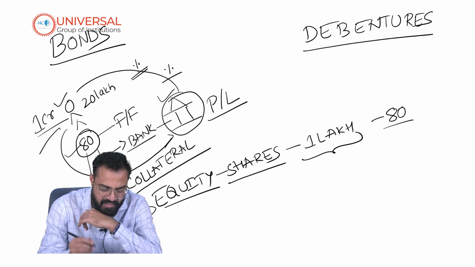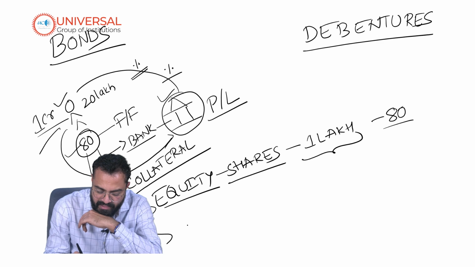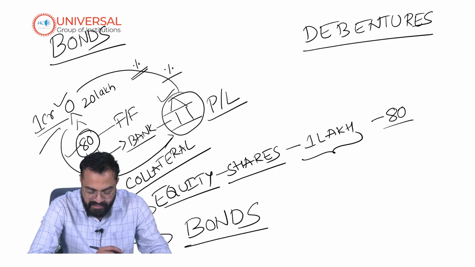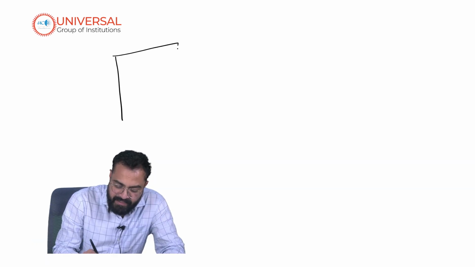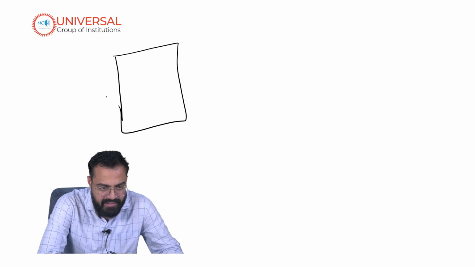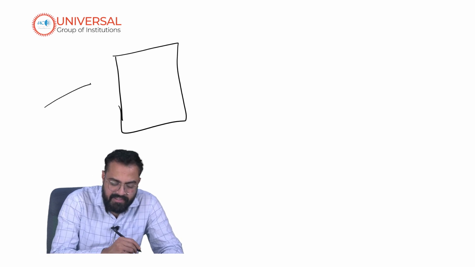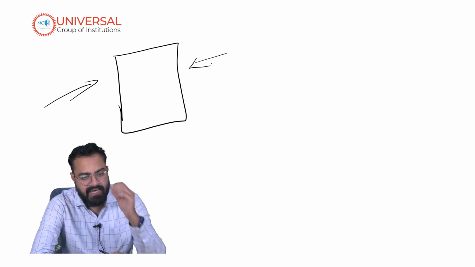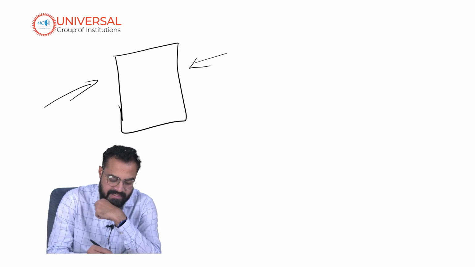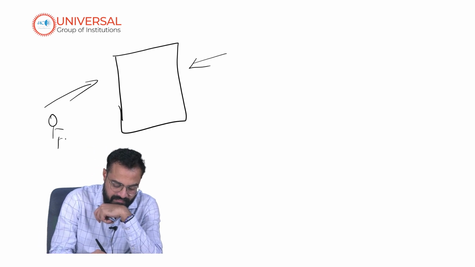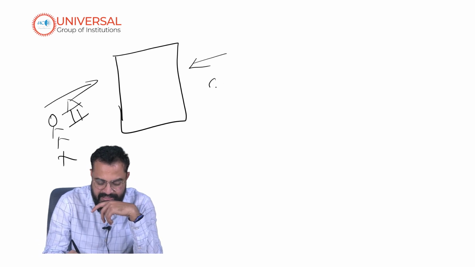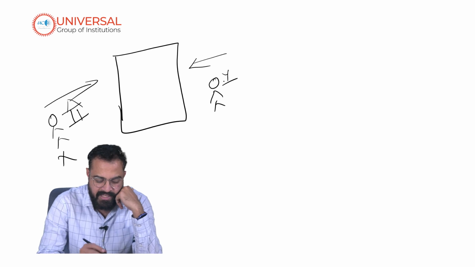This is the method of equity, or else the company can issue bonds as well. Then what exactly are bonds? A bond is nothing but an agreement between the bond issuer and the bond borrower, or the lender and the creditor. Let's say this individual or company who has issued the bond is X, and Y has agreed to buy this bond. This is a piece of agreement.